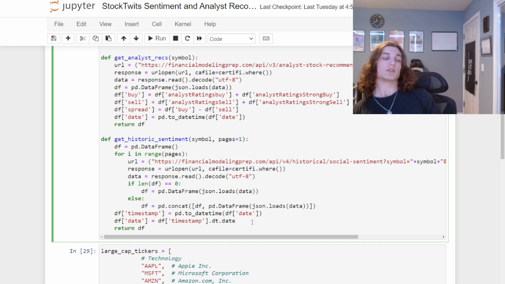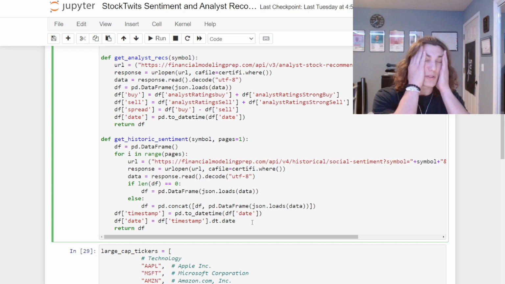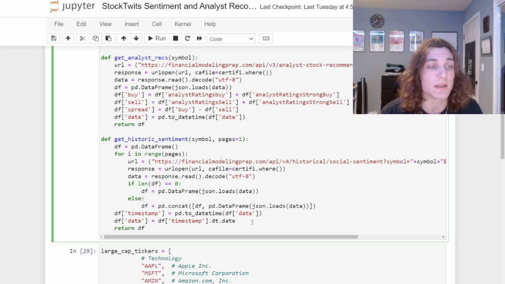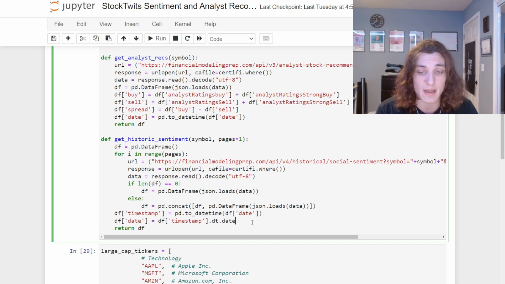Both of these functions are going to return data frames, one for analyst recommendations, one for historic social sentiment, and merging them together is going to be easy now because we have them at the same type of time. We're just merging them on the day. Now, this is really more of a measure of the response in social sentiment because we're aggregating the social sentiment on the day of the analyst recommendation publication. So you can think of this as analyst recs get published, and we're looking at the response before and after of social sentiment to see if there's a relationship between the spread in the analyst recommendations and the historic social sentiment during that particular time period.